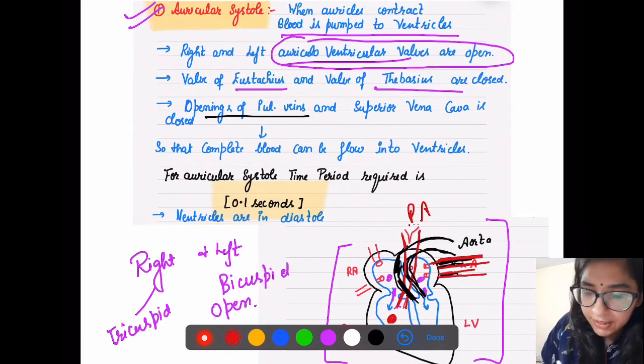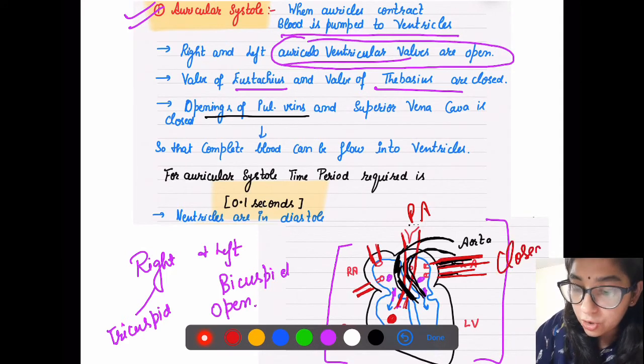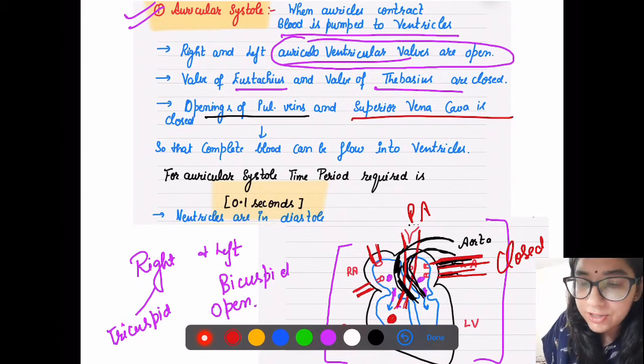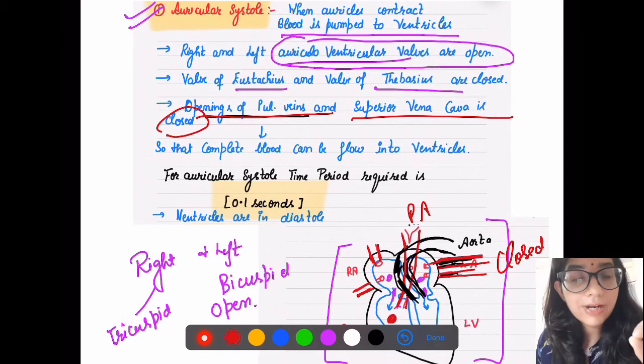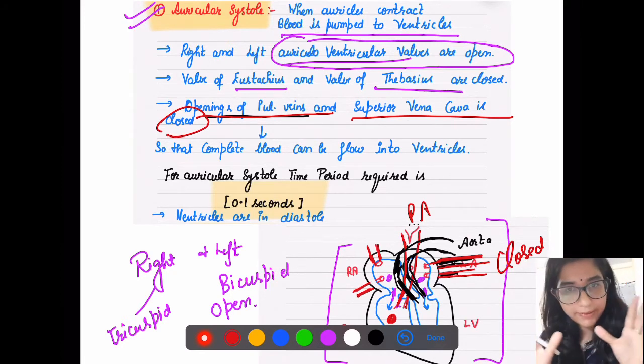So now pulmonary veins and vena cava, superior and inferior vena cava, these openings, they will be closed. So openings of inferior vena cava and superior vena cava, they will be closed. Auriculoventricular valves, your bicuspid and tricuspid valves, they will be open.